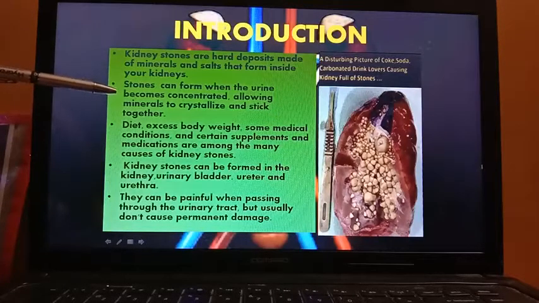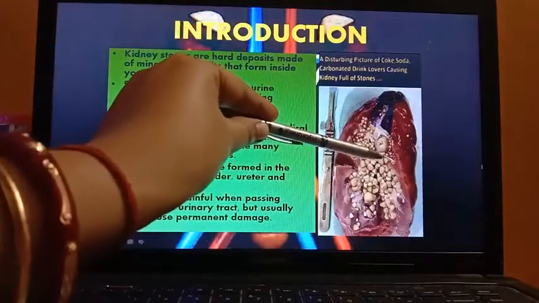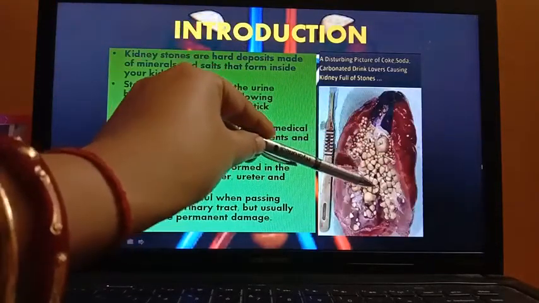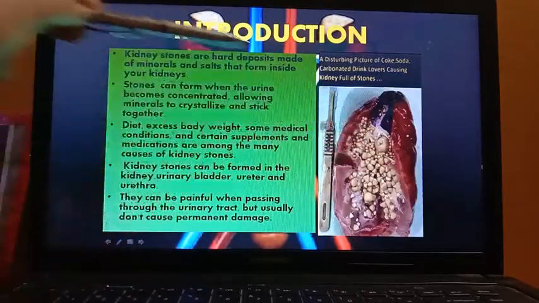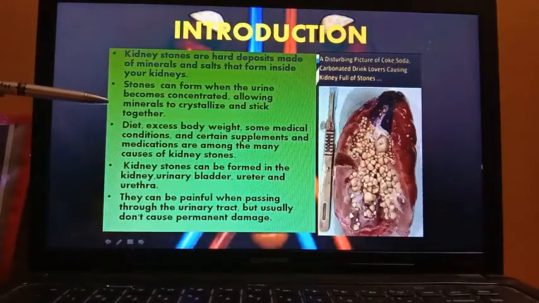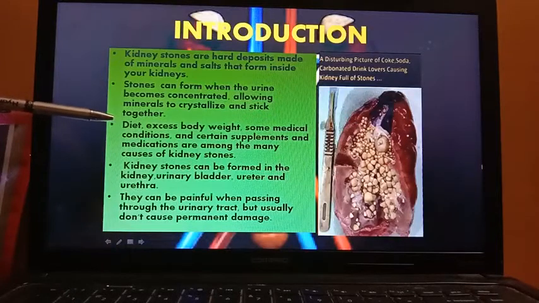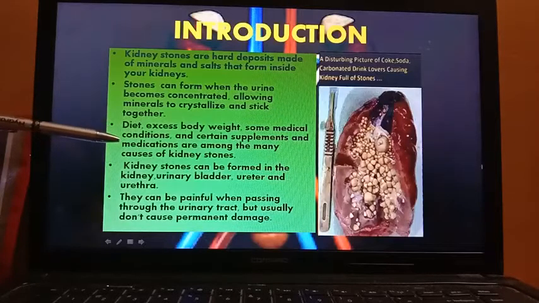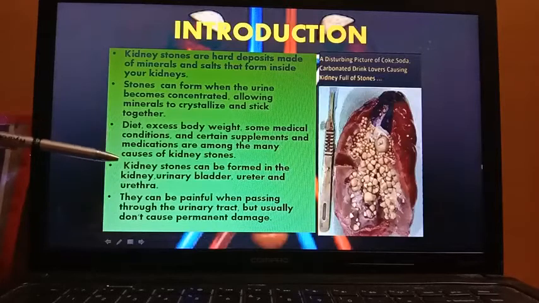Diet, excess body weight, that means obesity, some medical conditions and certain health supplements and medications are among the many causes of kidney stones.